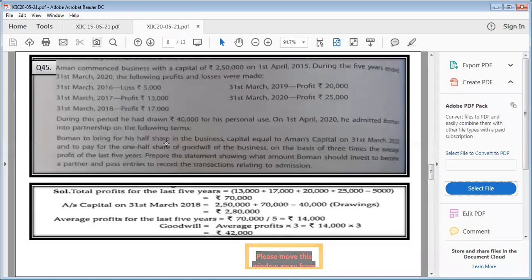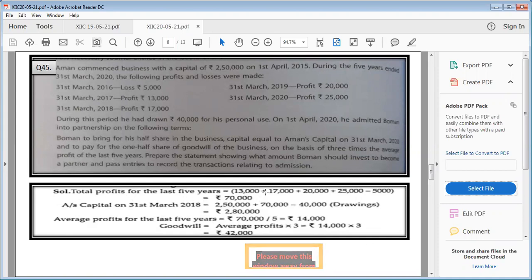Bowman to bring for his share in the business capital equal to Aman's capital on 31st March 2020, and to pay for 1/2 share of goodwill of the business on the basis of 3 times the average profit of last 5 years. It means we have to follow average profit method in order to find out goodwill of the firm. Prepare statement showing what amount Bowman should invest to become a partner, and pass journal entries to record the transactions related to admission. So first of all, we'll find out total profits.